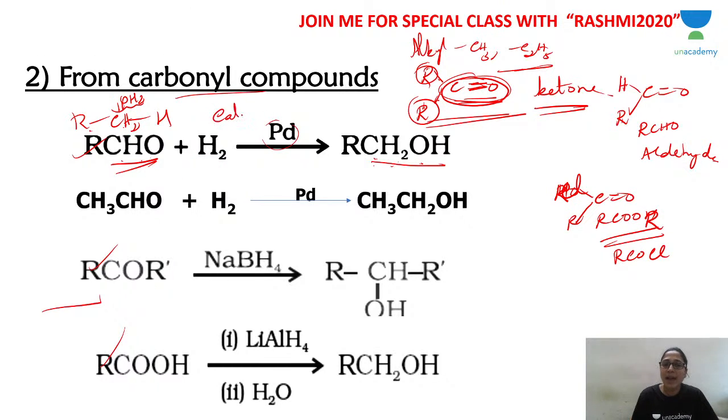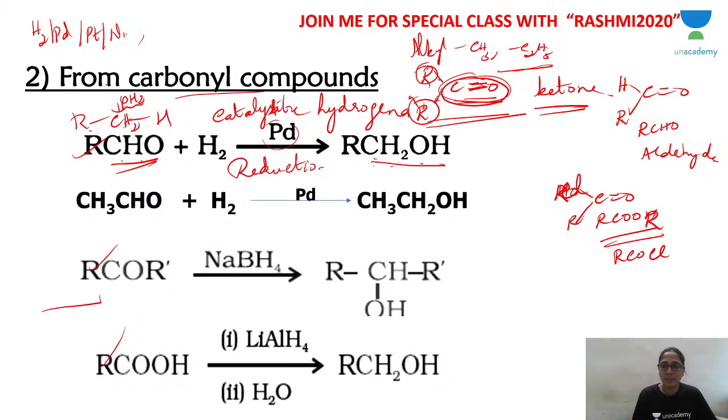So it's called catalytic hydrogenation, or reduction. Now reduction can be carried out by catalytic hydrogenation using platinum, palladium or nickel.